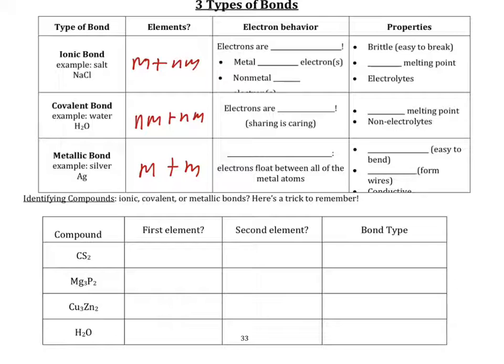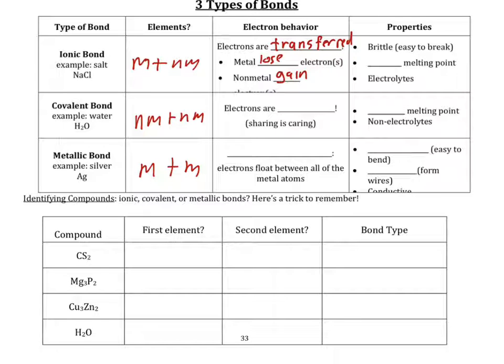Now in ionic compounds, electrons are transferred. Very important, they're transferred. They are lost or gained by other atoms. And metals will lose electrons, non-metals will gain electrons. And so this is what we're gonna focus on today. We're actually focusing on ionic compounds today. And it has to do with the transfer of electrons.